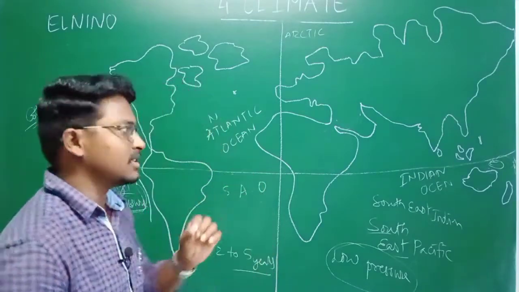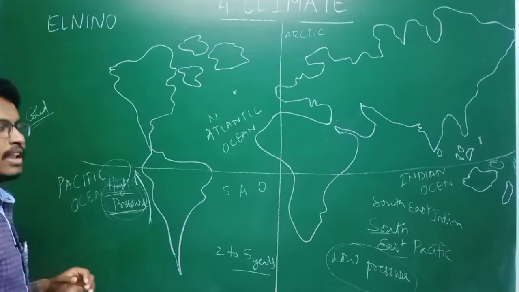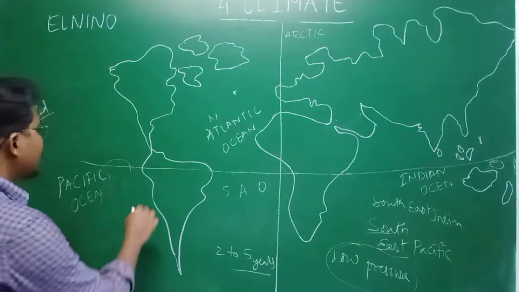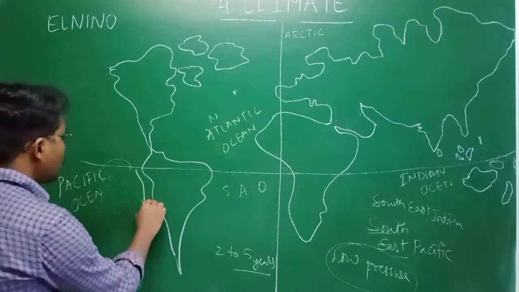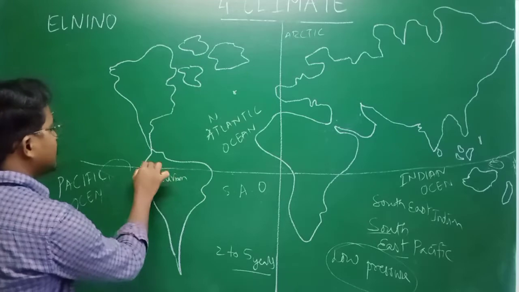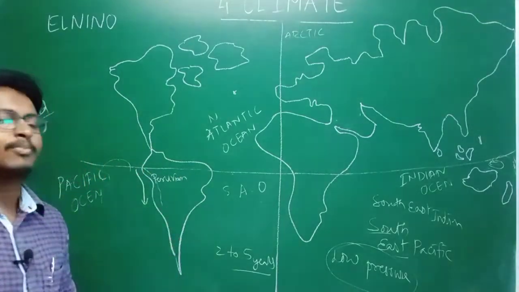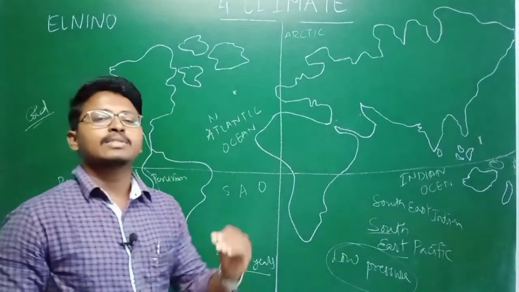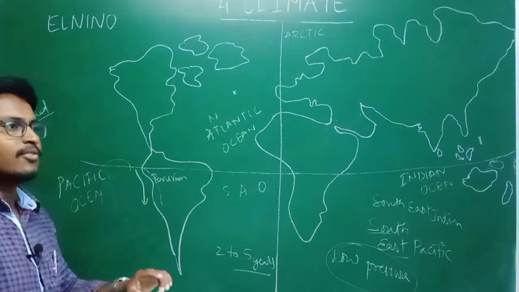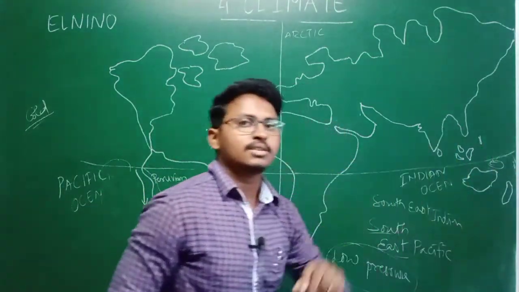Why the situation will change is that instead of this cold ocean current, here the cold ocean current is replaced by a warm ocean current near this Peruvian coast. Or you can say there is a country known as Peru. Near Peru, on the western coast of Peru, usually there is a cold ocean current which creates a high pressure area. Therefore, from high pressure to low pressure area, the air will be traveling with the moist clouds.